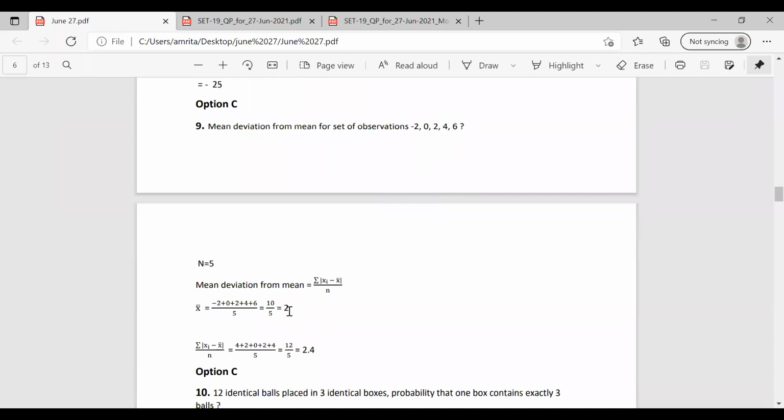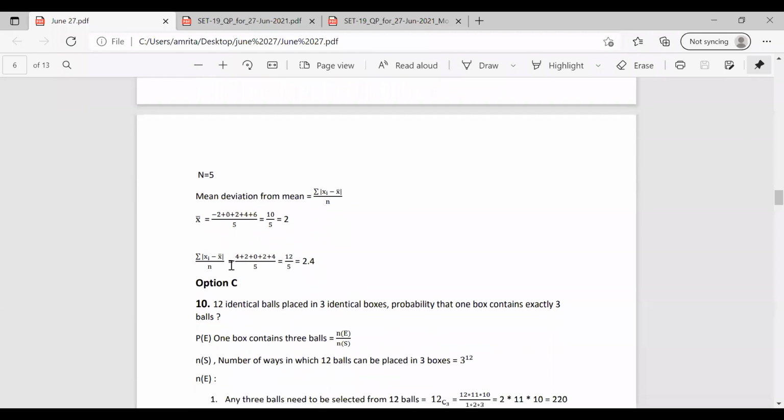Now we have to find the distance from x bar to x. So the distance from -2 to 2 is 4. The distance from 0 to 2 is 2. The distance from 2 to 2 is 0. 4 to 2 is 2. Then 6 to 2 is 4. So we are just finding the distance and substituting in this equation. This is a direct question.